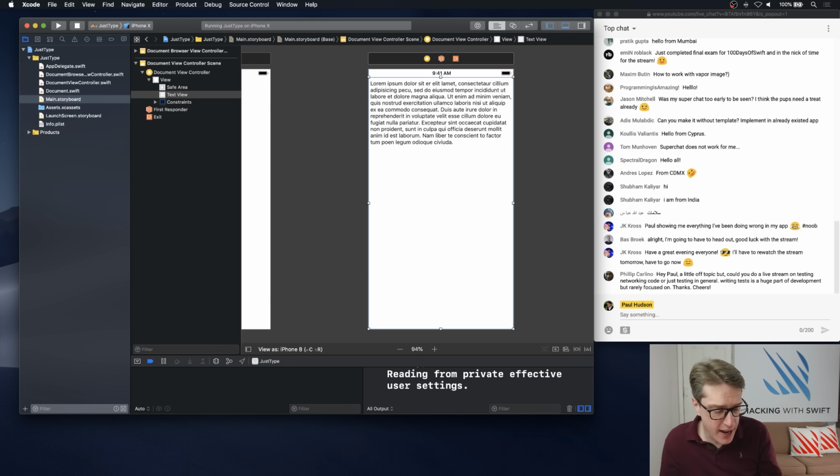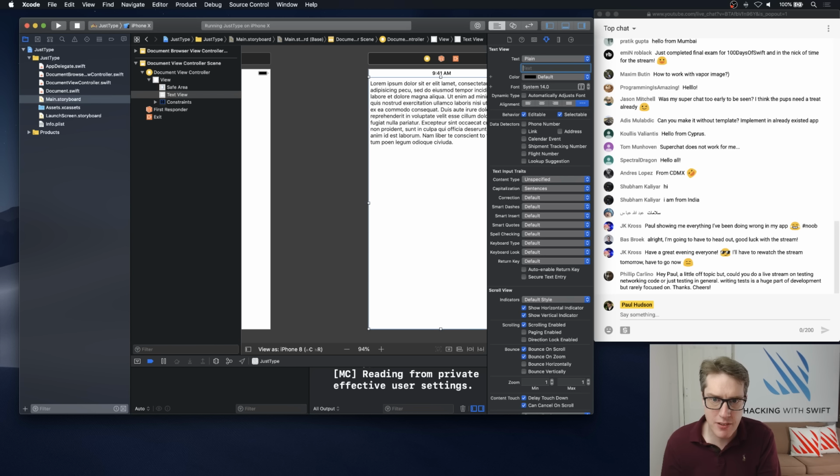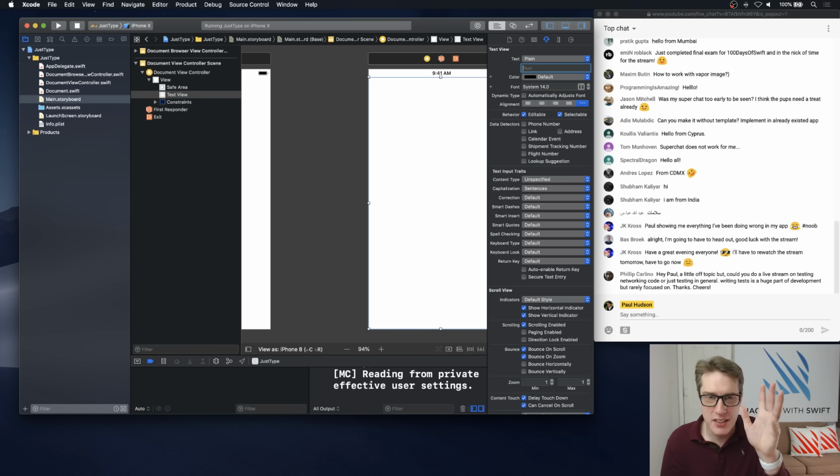Anyway, that is our entire layout. We don't want this huge lorem ipsum text in there, so that can all go. Scrap that. I'm gonna leave the font alone. It's just a text view at this point. You can style it in your own time.